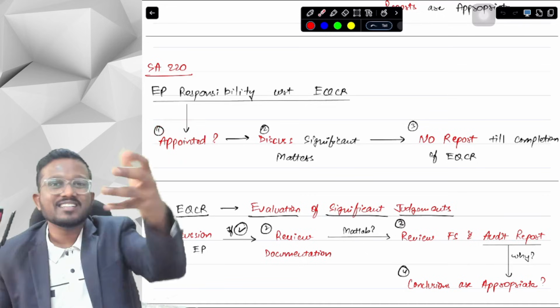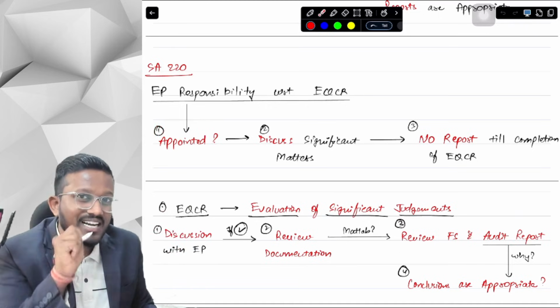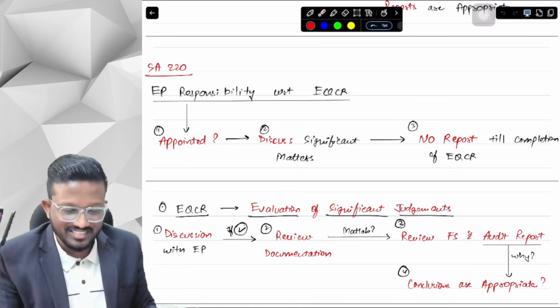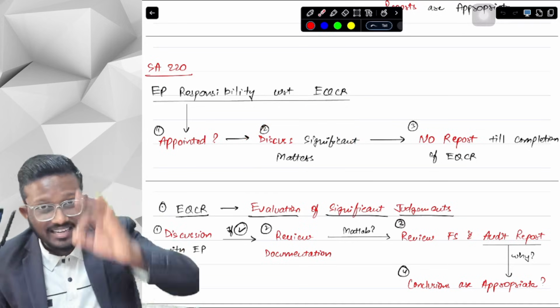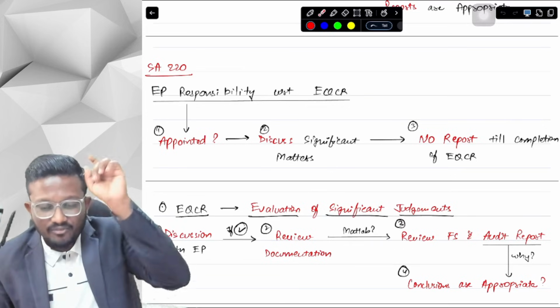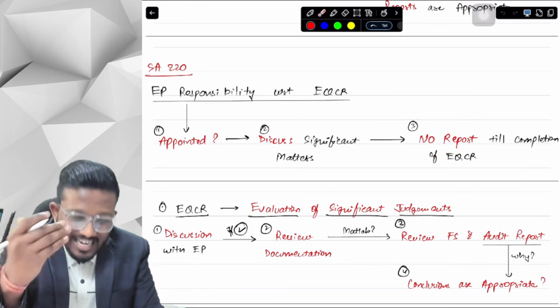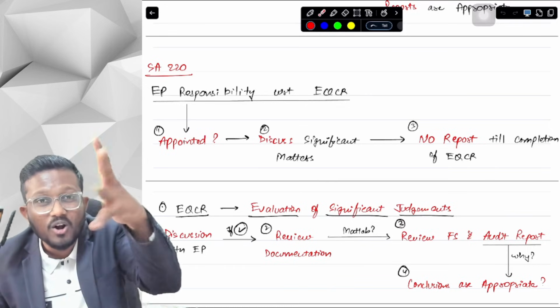Secondly, to discuss all the significant matters. If he is appointed, then discuss all the significant matters, but he should be objective. We can just discuss. We cannot ask him to make decisions. And thirdly, and most important, that can be framed in a question: you should not put a date on your report till the EQCR is completed. Till this review is completed, you cannot date your audit report.